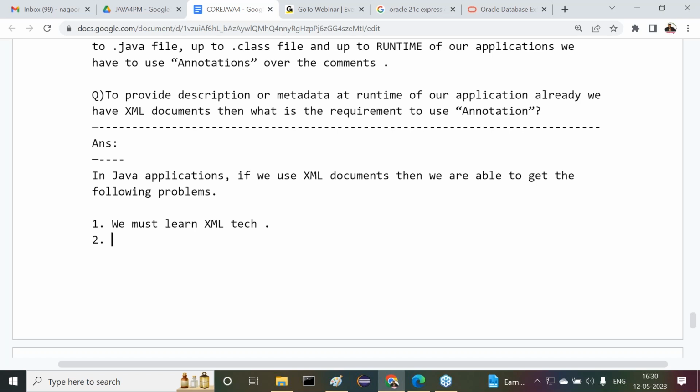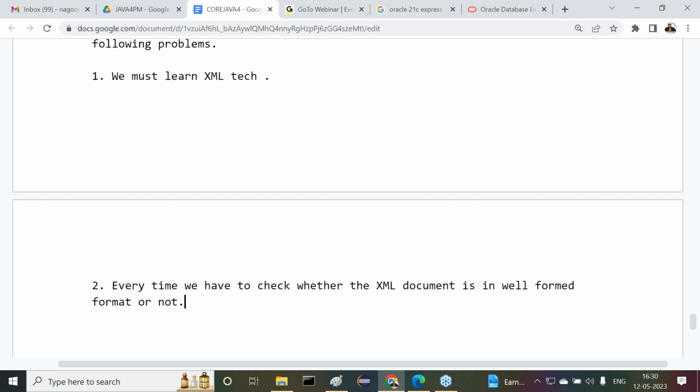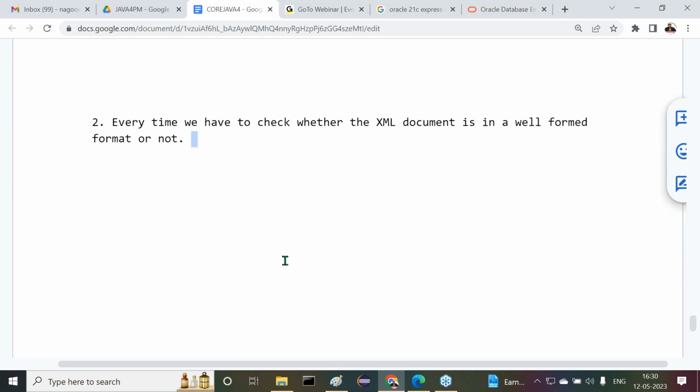So the point is, every time we must check whether the XML document is in well-formed format or not. We have to check that every time. Okay, this is one point here. Next point, observe carefully.